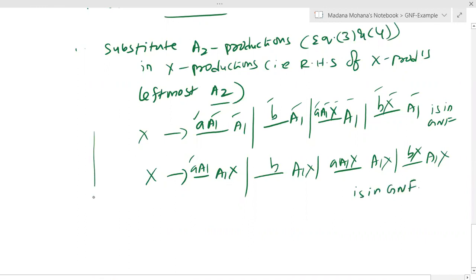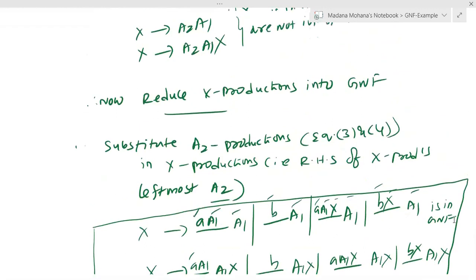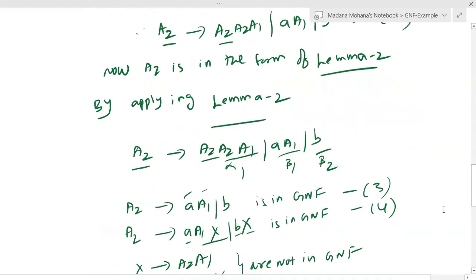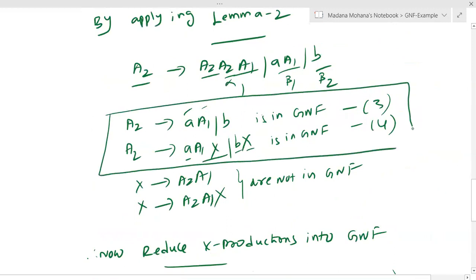So now all x productions are reduced to GNF. Then all A2 productions are also reduced to Greibach normal form. Then go back to step 2.